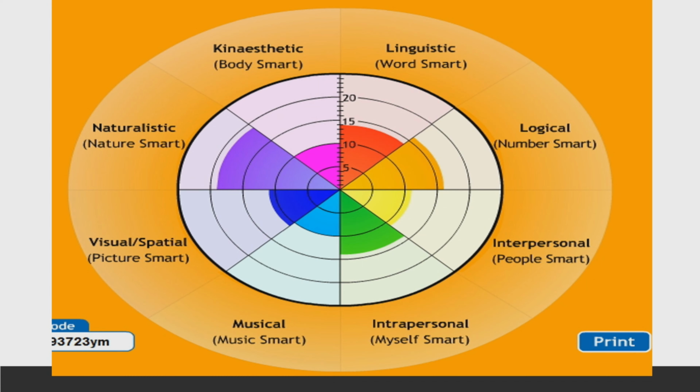For example, for kinesthetic, who is the kinesthetic learner? Who are body smart? You need to engage them. They need to move their body in different activities. They need to move their hands. Unless they move and experience the things with their hands, with their eyes, by touching, by seeing, by walking, they won't learn. They are body smart, so they are kinesthetic learners, and you need to involve them in different activities.